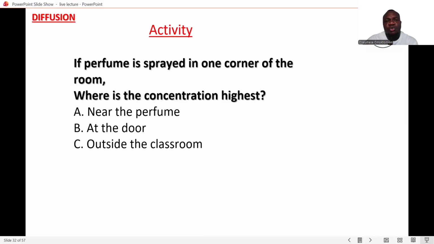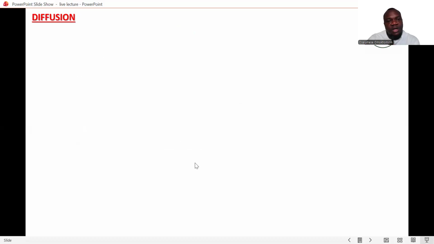So if perfume is sprayed in one corner of the room, where is the concentration highest? So here you have near the perfume, at the door, or also the classroom. So the answer is what? Near the perfume, because this is where the concentration is very high. As it's sprayed, the scent becomes very high. You perceive more of the scent at this point before it starts to spread to different parts of the room. Okay, so that is that.